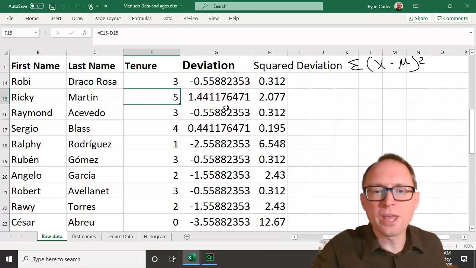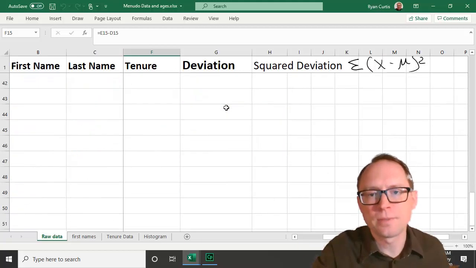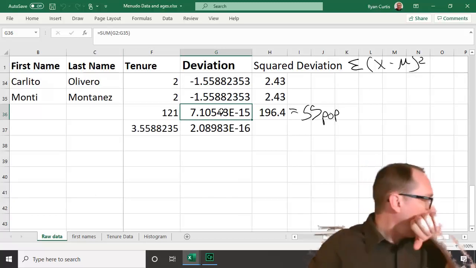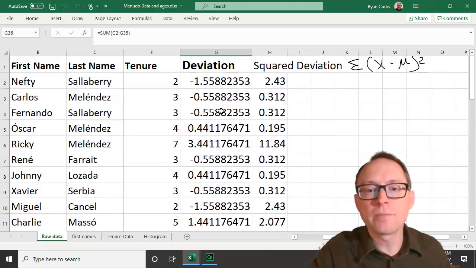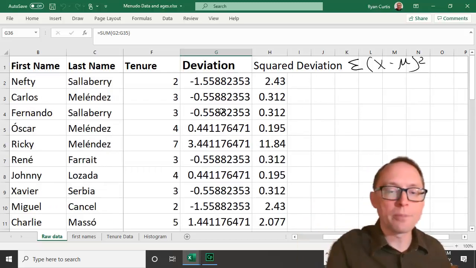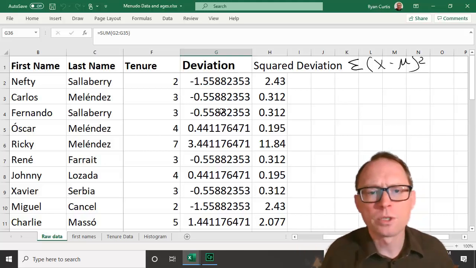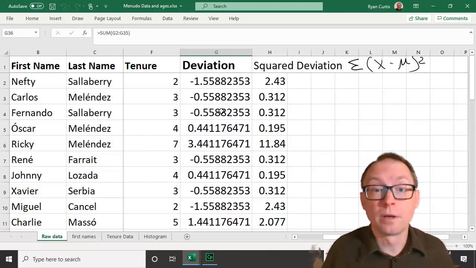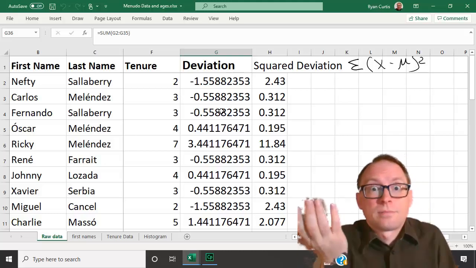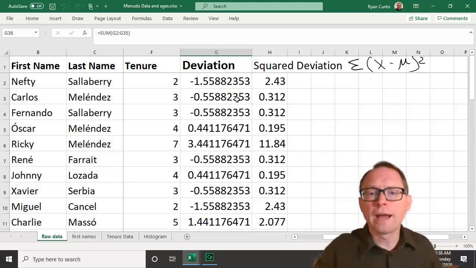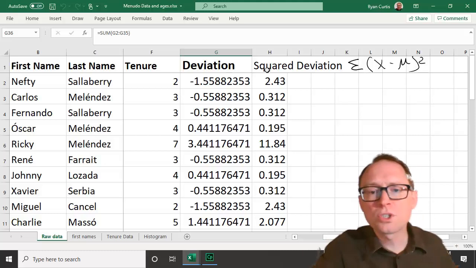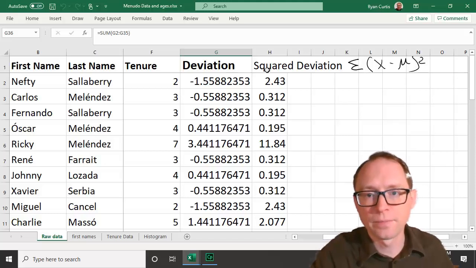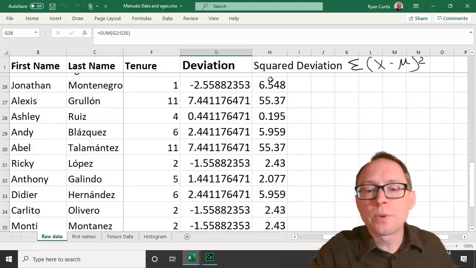The problem with that is we cannot get the average deviation, because if you actually add up all the deviations, you're going to get 0. All the deviations added up, you're going to get 0. That means if you add up all the deviations and divide by 34, which is the total number of people who have been in Menudo, you're going to get 0, because it doesn't make sense to do that. So to get over that, we squared the deviations, and then we added those up instead. Okay? So that's where we were last time.